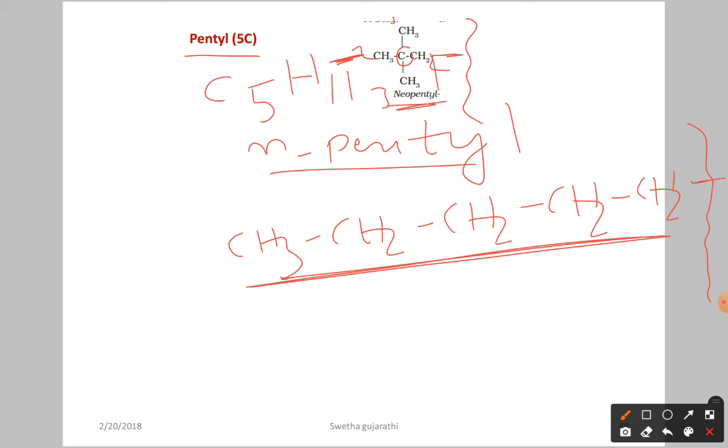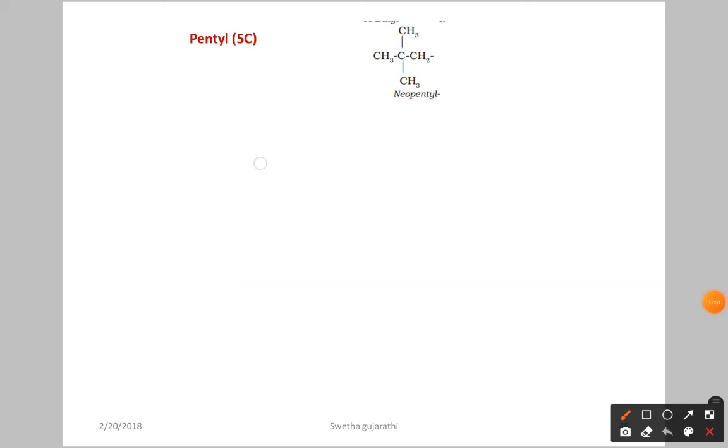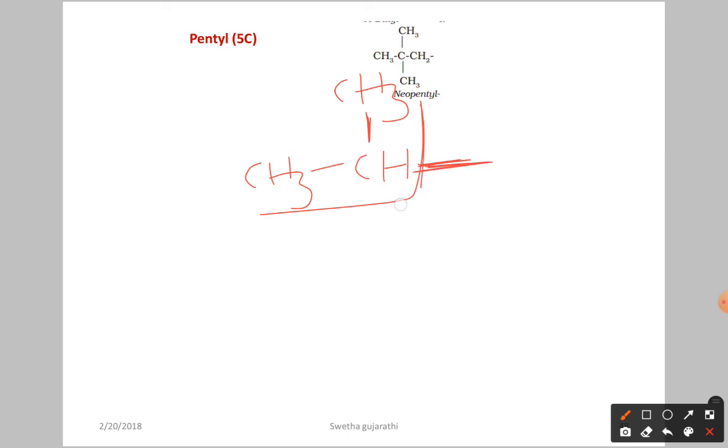So like that we have the isopentyl also. Isopentyl, how are you going to write it? Iso means what? As I told, you should have a CH group, and for that we should attach it to the CH group. This is iso over. Now in total our formula, how many carbons should be there? 5. So 3 over. The remaining I am going to extend here only. Why? Because I have to maintain the iso.